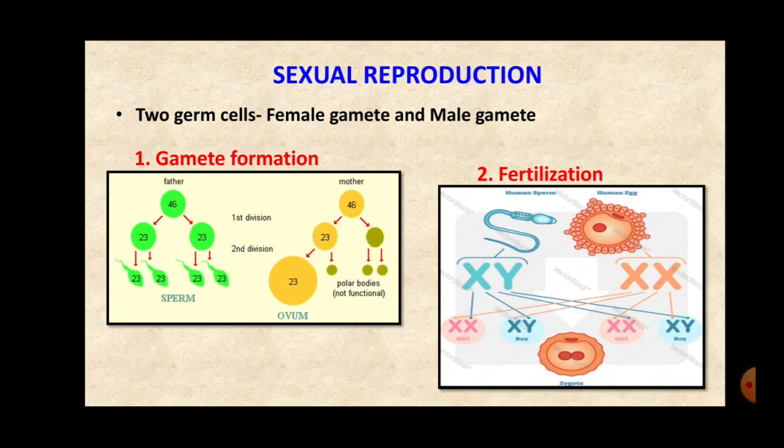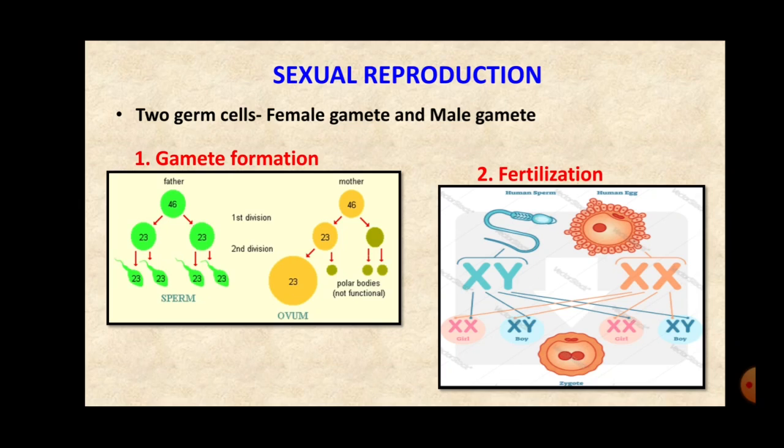Then the second important process in sexual reproduction is fertilization. Now, as I told you, in fertilization the male and female gametes unite together and form a single celled zygote, right? Due to this, the new individual has a new combination of genetic characters, right?